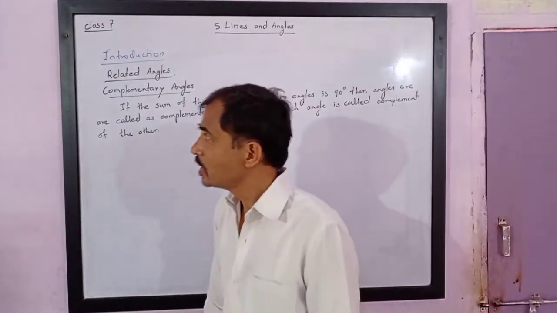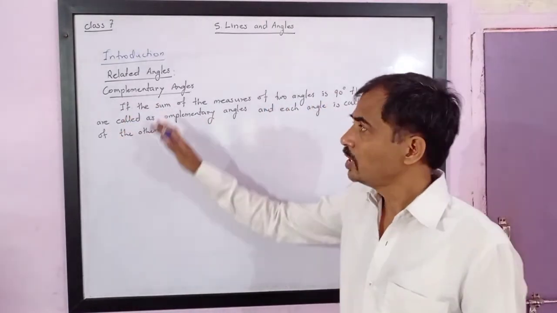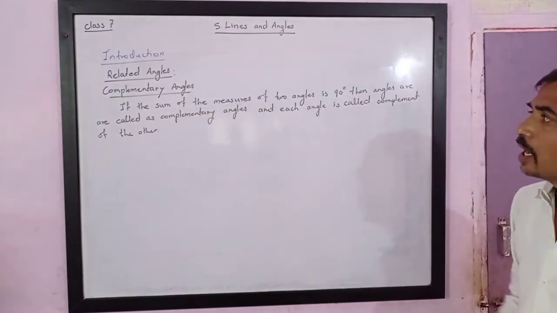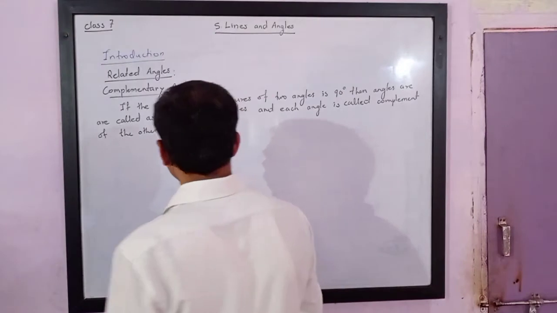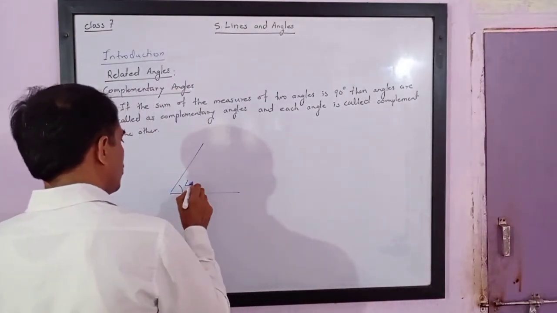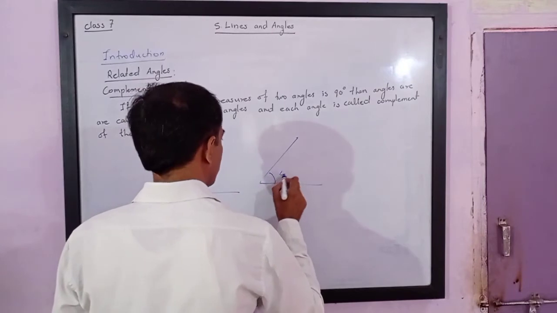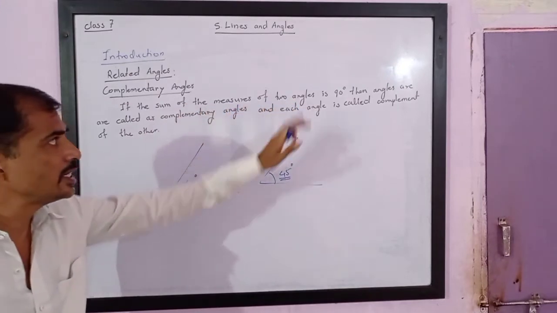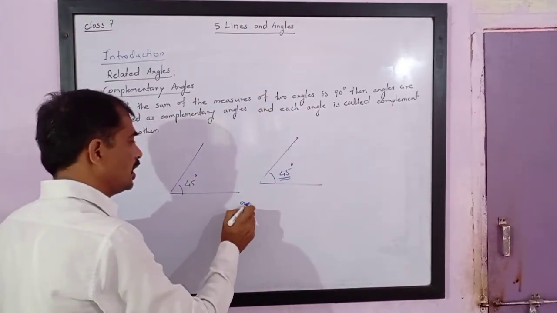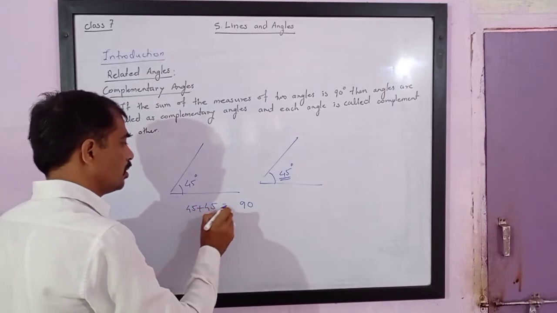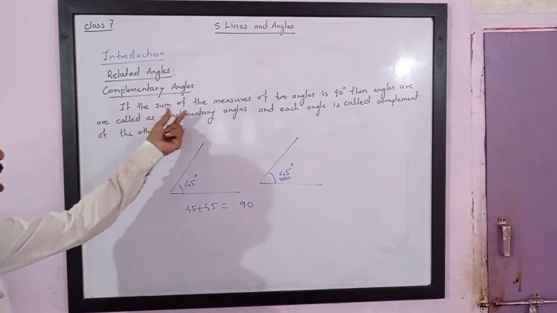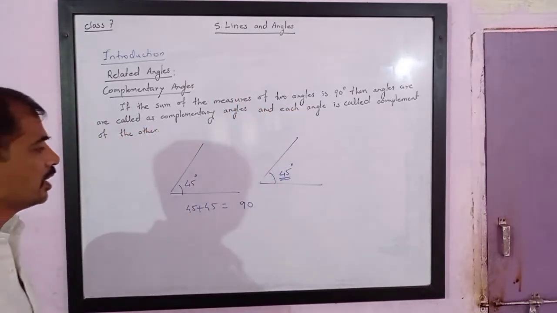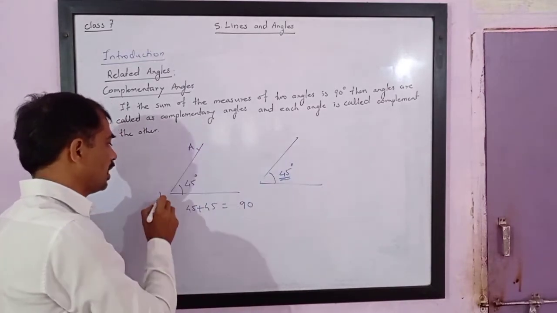Dear friends, next point is complementary angles. It's a very easy point. If the sum of the measures of two angles is 90 degrees, means if there are two angles, one is 45 degrees and the other is also 45 degrees, here 45 plus 45 is 90 degrees. So if the sum of measures of two angles is 90 degrees, then the angles are called complementary angles.